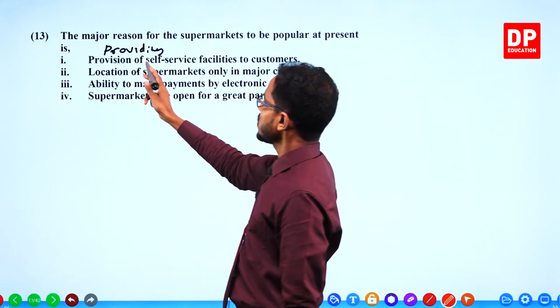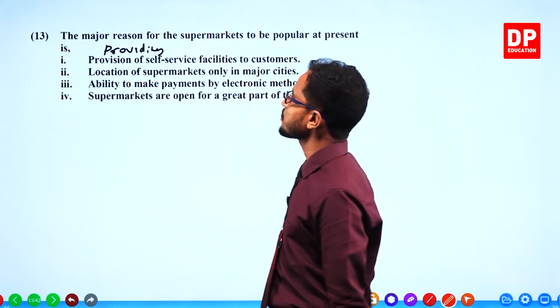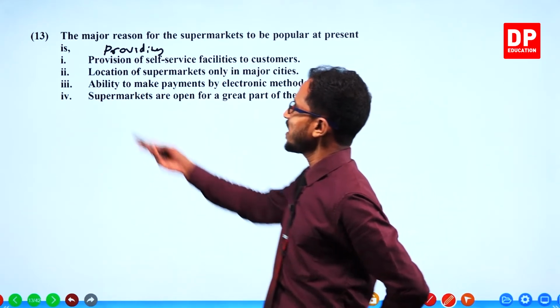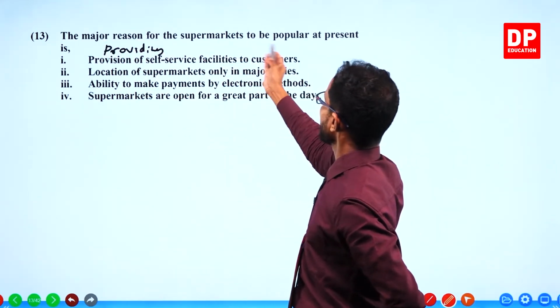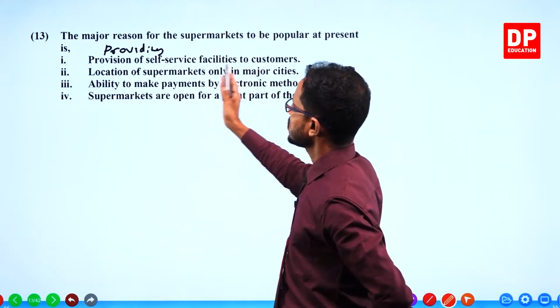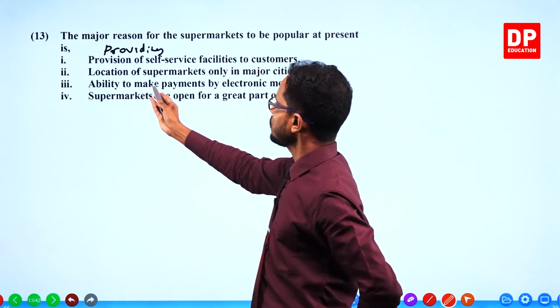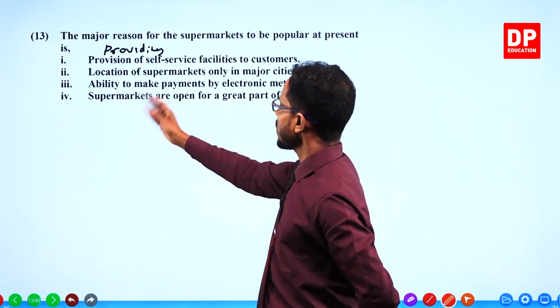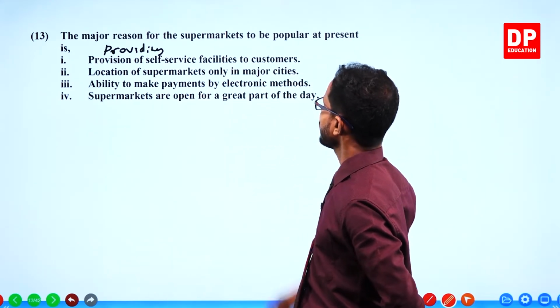Provision means providing self-service facilities to customers. That is also true. What is the main reason for supermarkets to be popular? Location of supermarkets only in major cities. No, that is not true. Ability to make payments by electronic methods. That is also true. Supermarkets are open for a great part of the day.